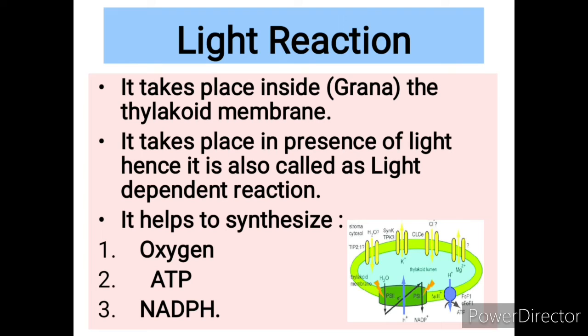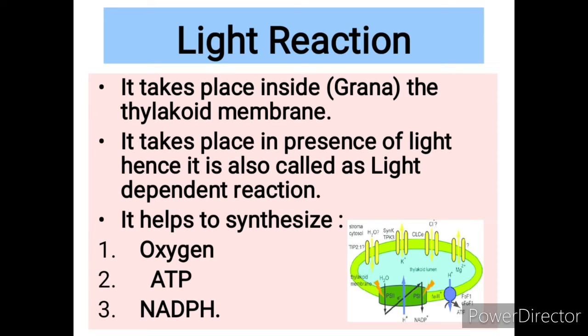In this image you can see the light blue region is the lumen of thylakoid and the light green region is the membrane of thylakoid, where so many proteins are present which will help the process of light reaction. So always remember, light reaction takes place inside the grana and especially inside the thylakoid membrane.